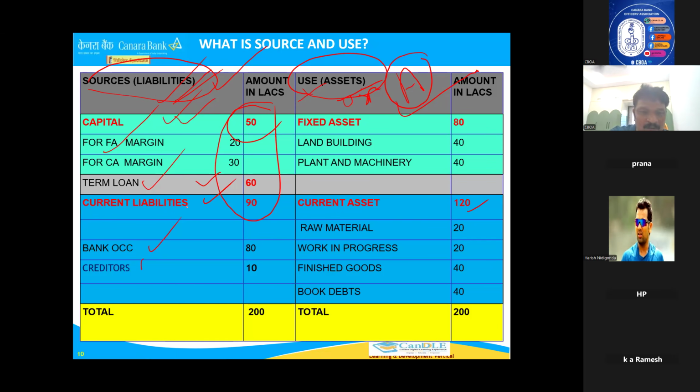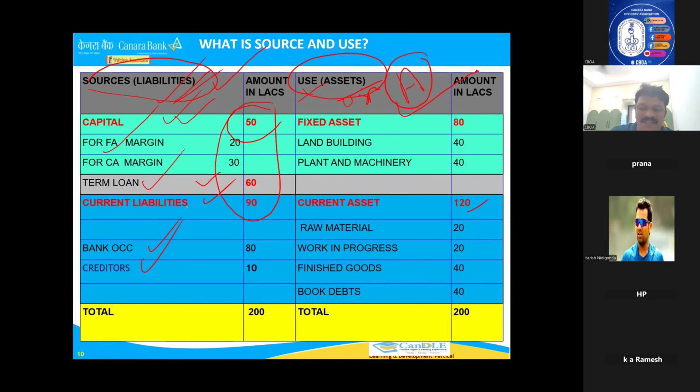Now coming to the second point, creditors. Somebody has given credit to this businessman. How much time does he want? If more than 1 year, it's a term loan, a long term. If less than 1 year, if he's paying back the money to the creditor, whomever he has taken on credit from, it's a short term.